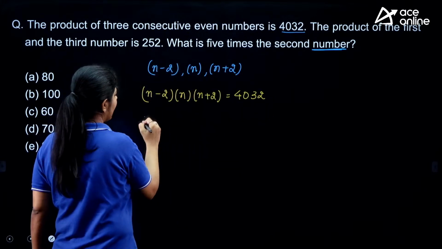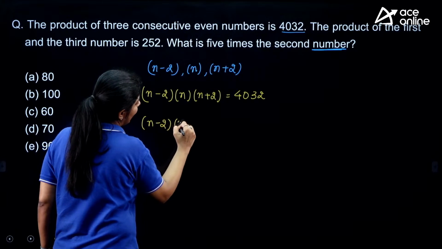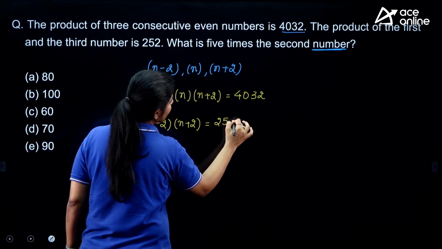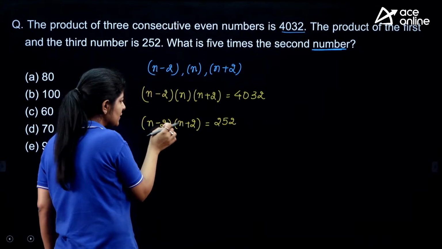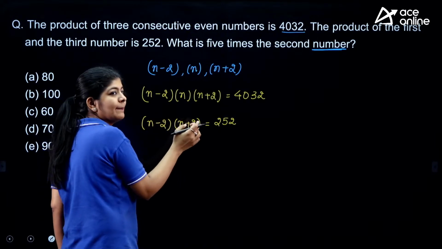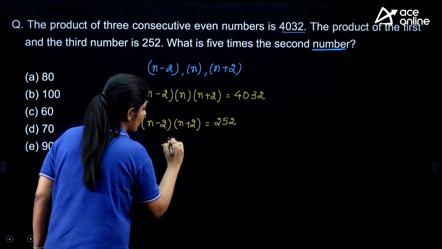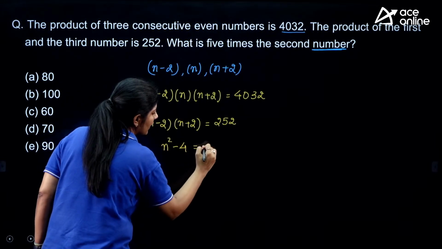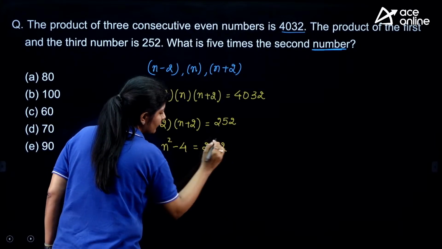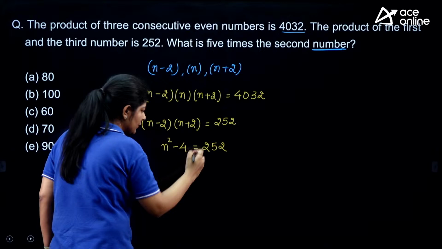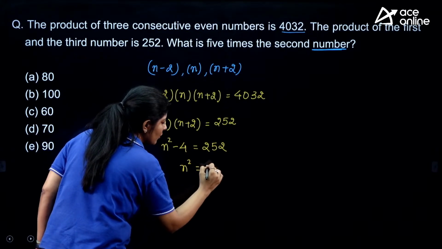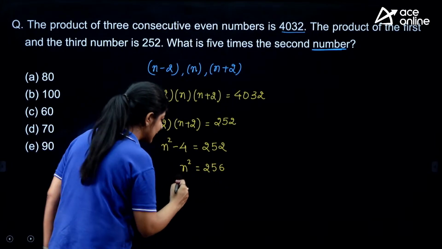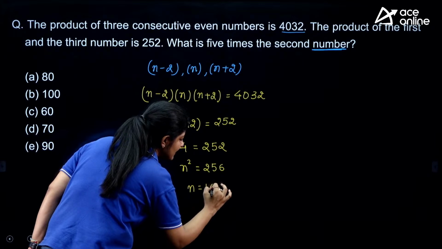The question is also saying that if I multiply my first number and the third number, I'll get 252. So if I simplify this one, (n minus 2)(n plus 2), we get n square minus 4, which is equal to 252. If I transfer this minus 4 to this side, it gives us n square is equal to 256. And we know that this is nothing but the square of 16. That means the value of n is 16.